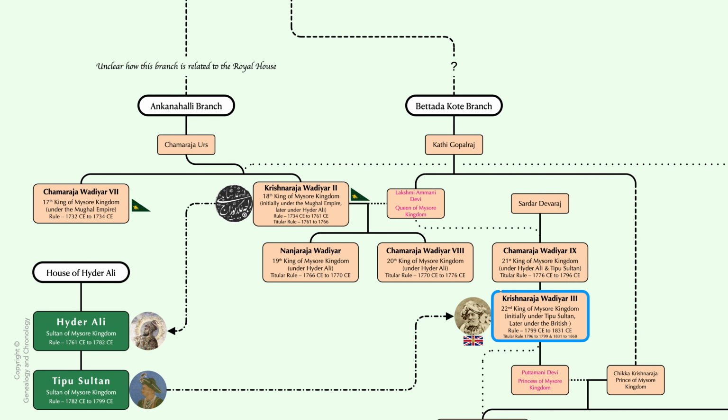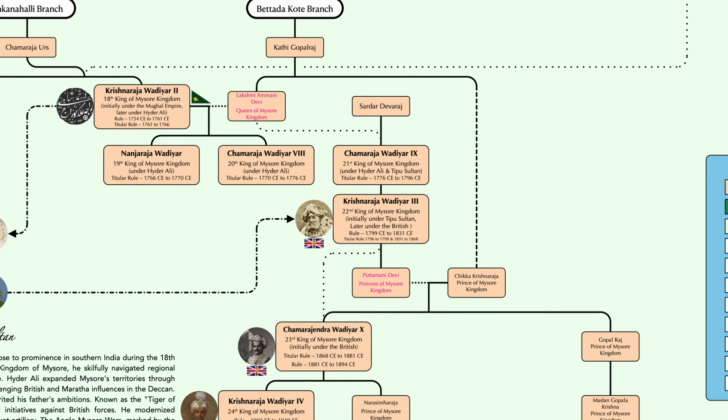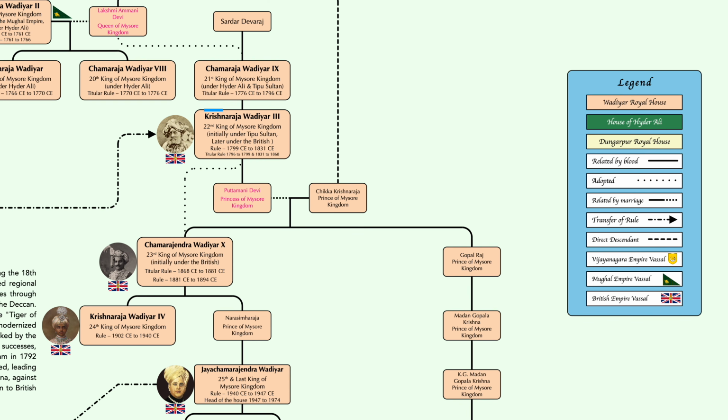When Tipu Sultan died in 1799, the British restored the rule of the Wadiyar house by making Mysore a princely state within the British Raj. Mysore was made to pay an annual tribute to the crown, but in 1831, when Krishnaraja Wadiyar III failed to pay tribute, the British directly ruled Mysore under Mysore Commission.